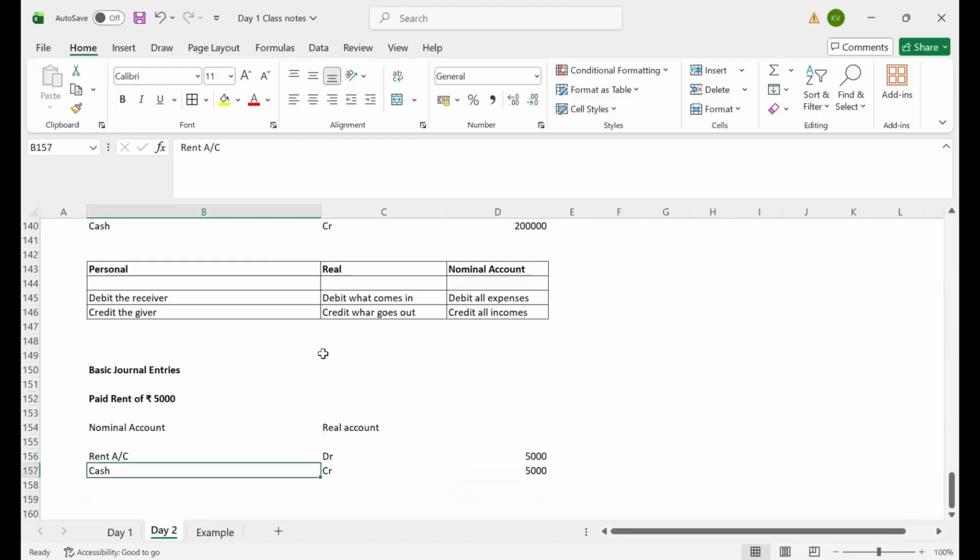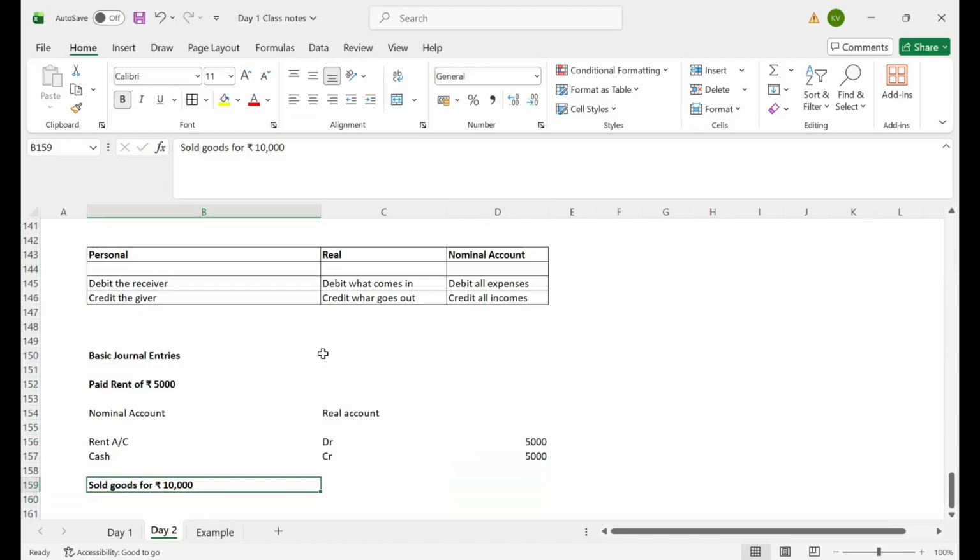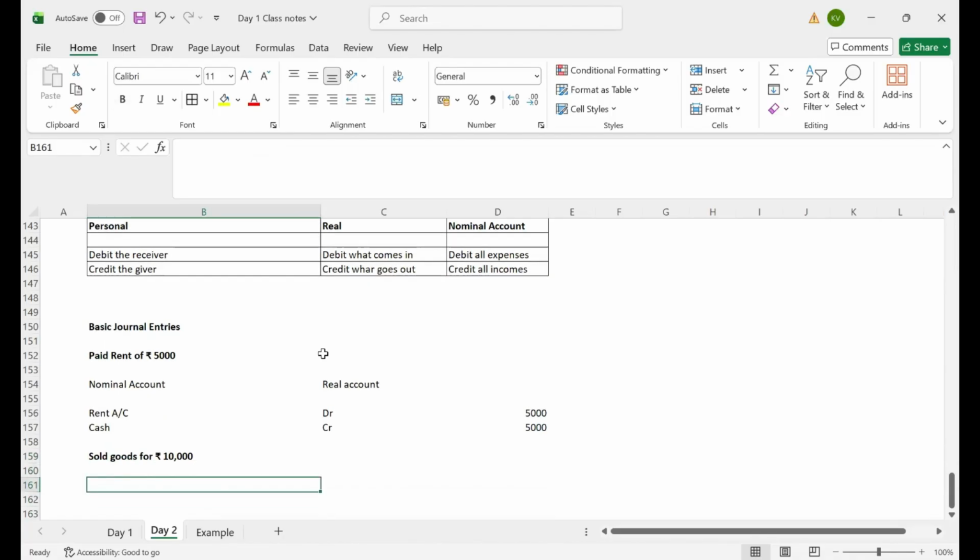Let's go with another example. Sold goods for rupees 10,000. In this transaction, I sold goods for 10,000. What is this transaction actually, if you see? This is creating revenue for us, right?